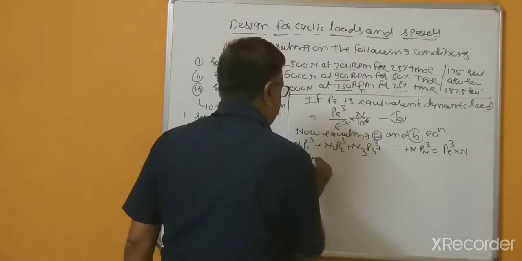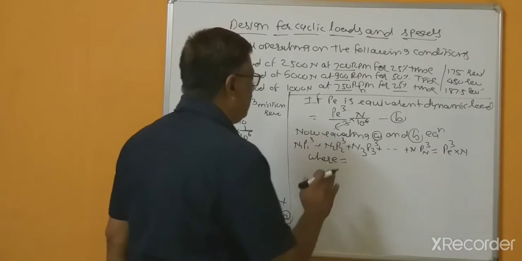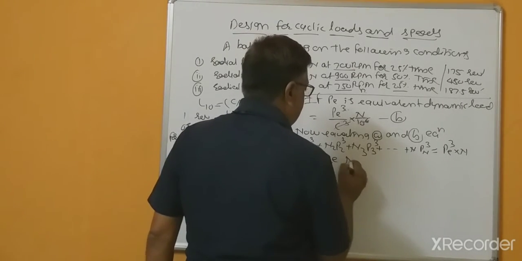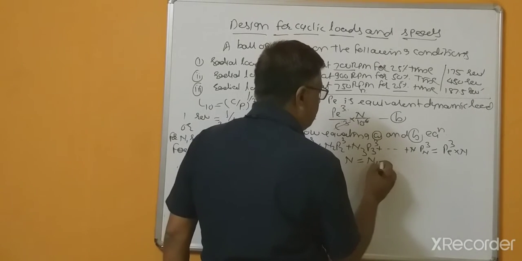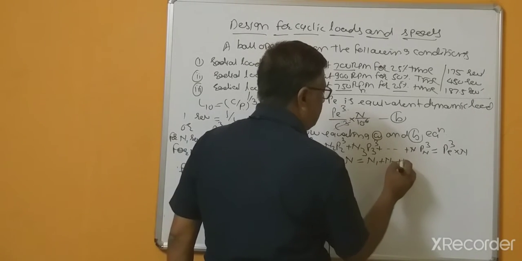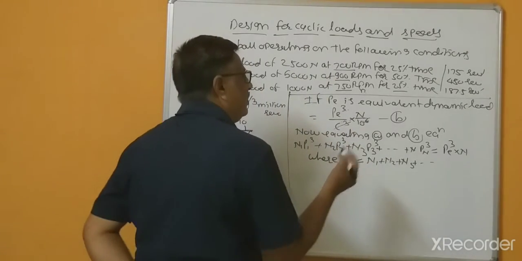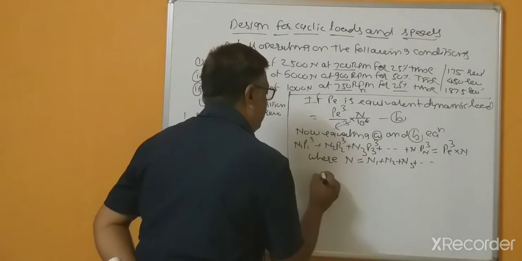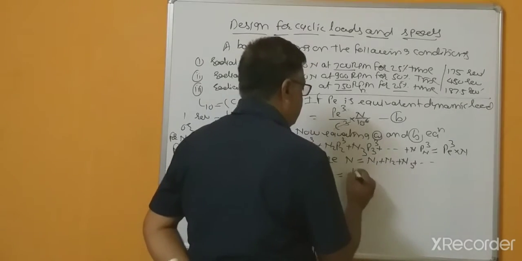Here n is the total RPMs, or the RPMs for the cyclic load, that is the sum of n1 plus n2 plus n3 plus so on.